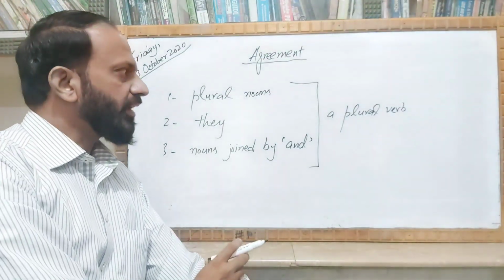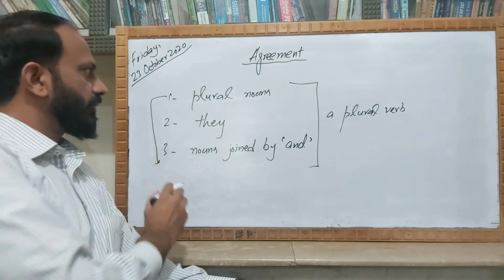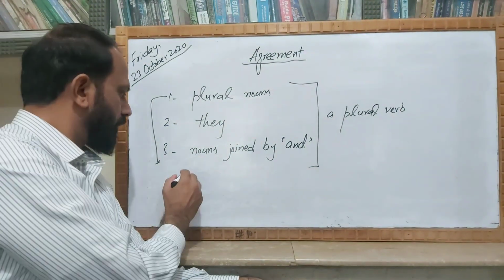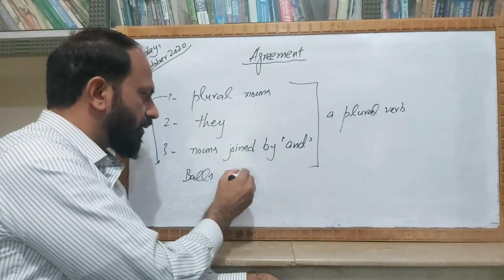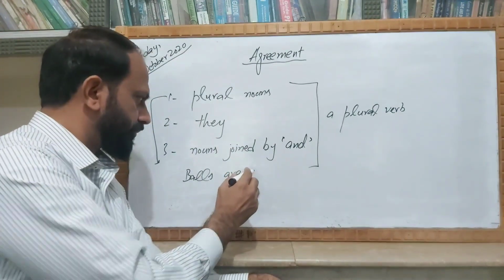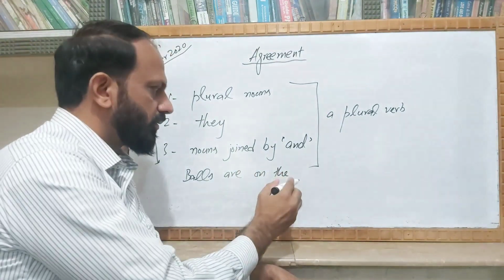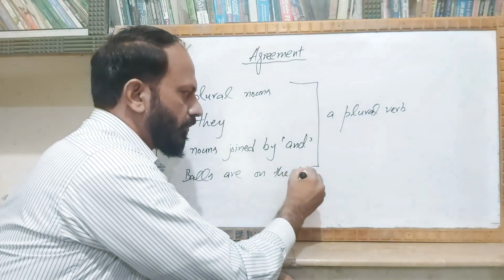Now we can give examples for first type of subject. We can give example: balls are on the table.